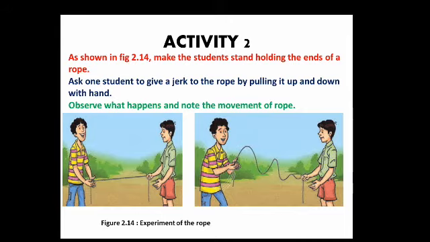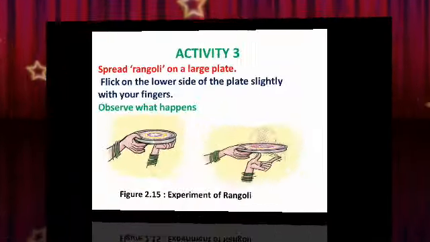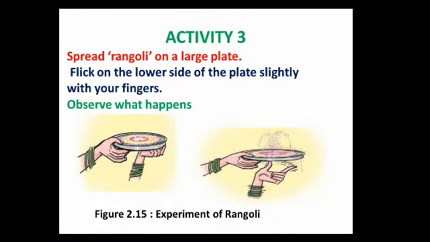Next, the third activity: spread rangoli on a large plate. Flick on the lower side of the plate slightly. Slowly, slightly, you have to flick with your finger and observe what happens. The rangoli moves in one direction as well as upward or downward, or radially in a direction. Observe carefully and do this experiment as activity number 3.